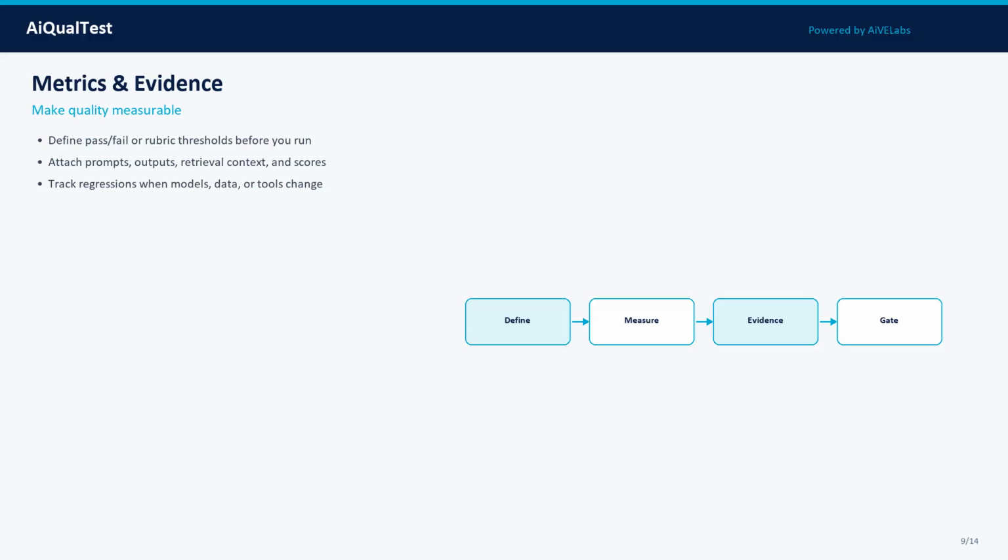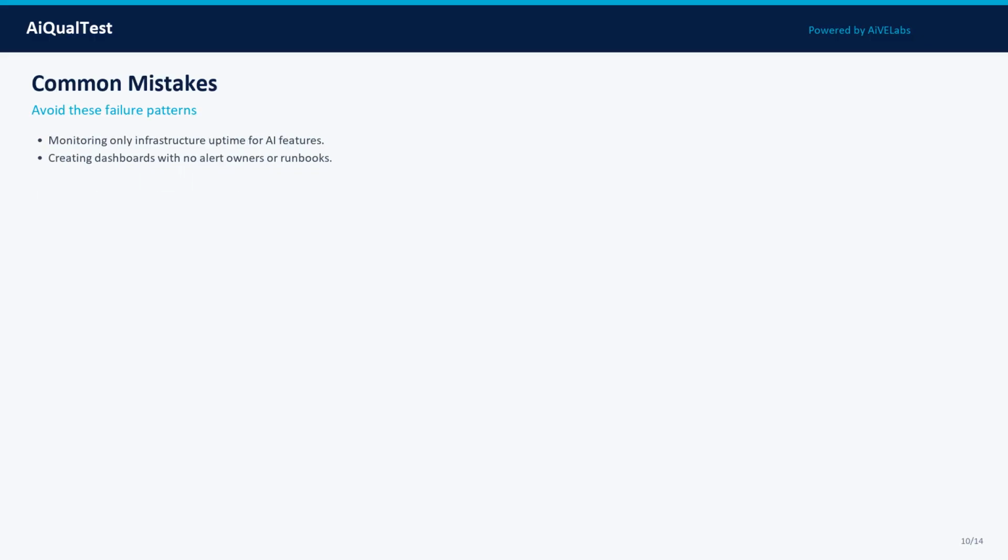Common mistakes slow mature programs. Mistake 1: Monitoring only infrastructure uptime for AI features. Mistake 2: Creating dashboards with no alert owners or runbooks. Mistake 3: Ignoring cost and latency as production quality signals. Mistake 4: Never sampling live traffic for human audit. Teams that skip these create silent risk that surfaces in production or audits.